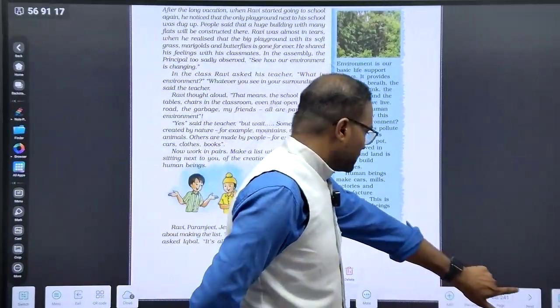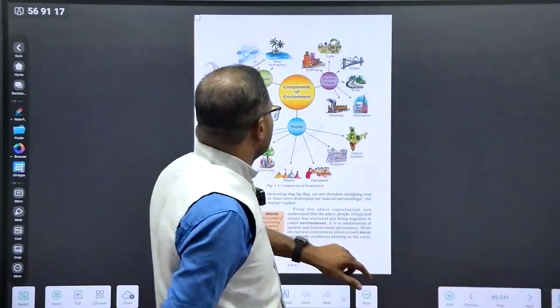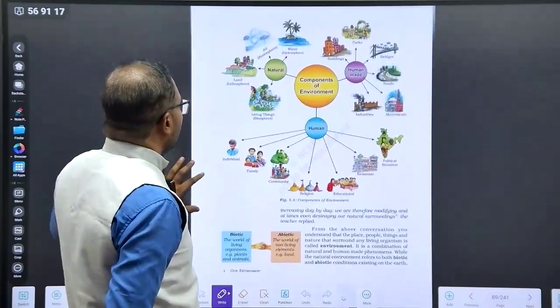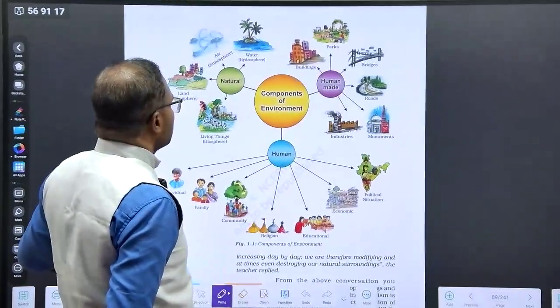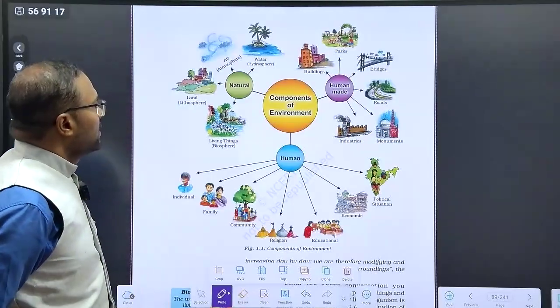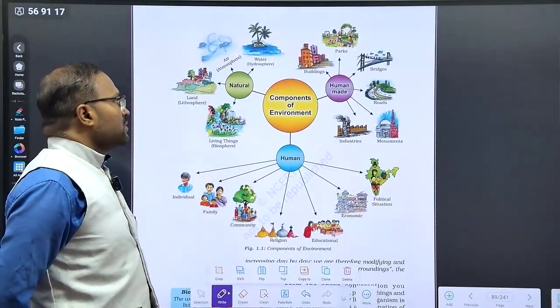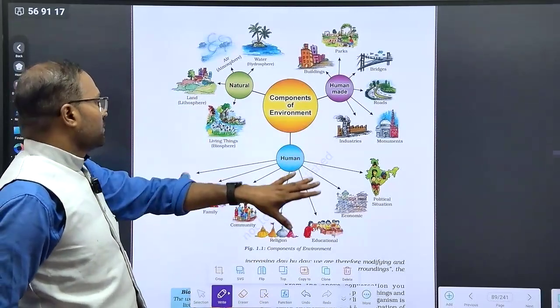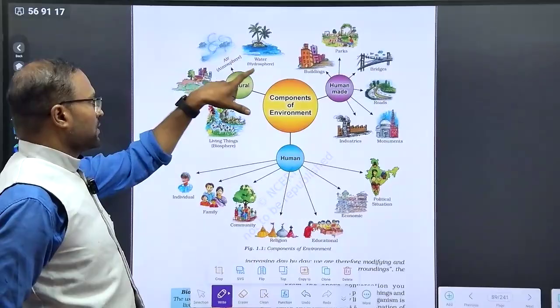Let's navigate. We have already studied in the 6th standard what is atmosphere, hydrosphere, lithosphere, and here they have given the components of the environment, natural and human made. Everything comes under the environment.